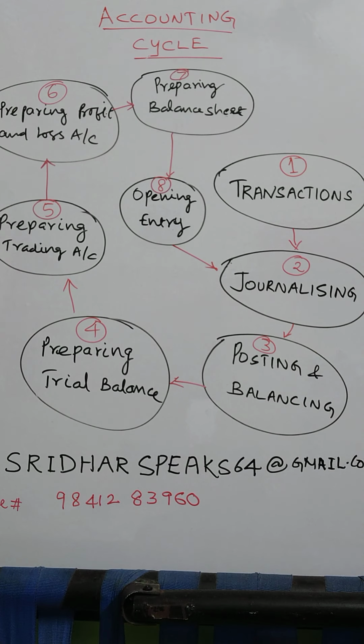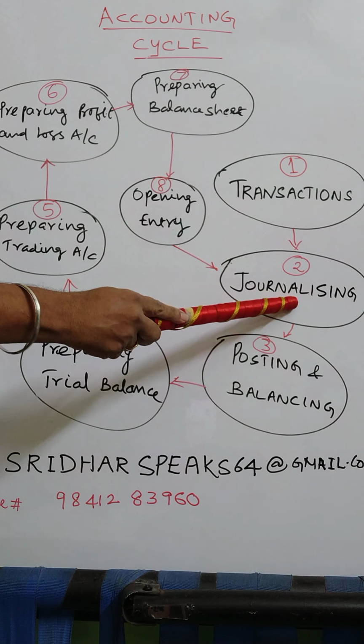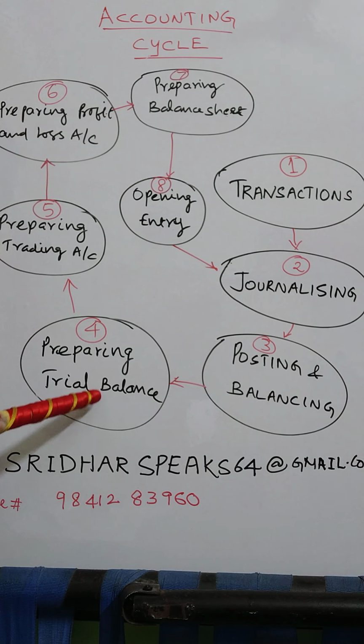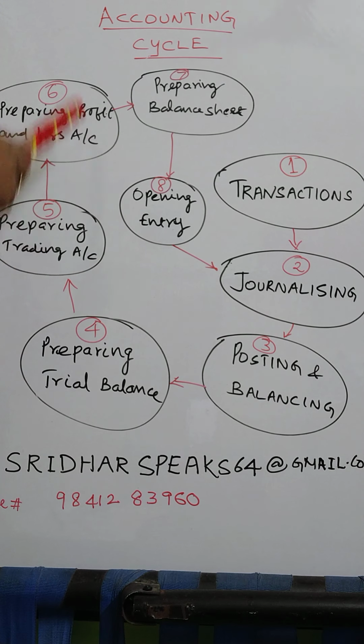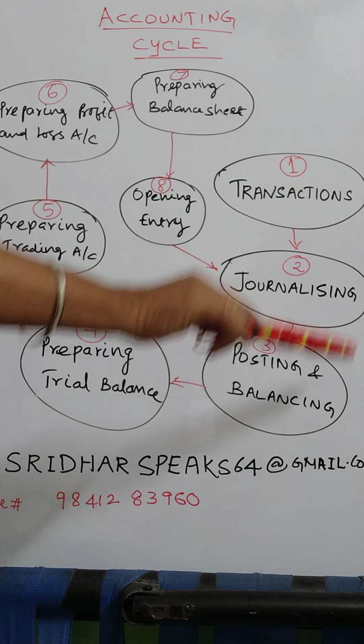So the accounting cycle involves 8 steps. Step number 1, transaction. Step number 2, journalizing. Step number 3, posting and balancing. Step number 4, preparing trial balance. Step number 5, preparing trading account. Step number 6, preparing profit and loss account. Step number 7, preparing balance sheet. And finally, taking it to the opening entries. This we call the accounting cycle.